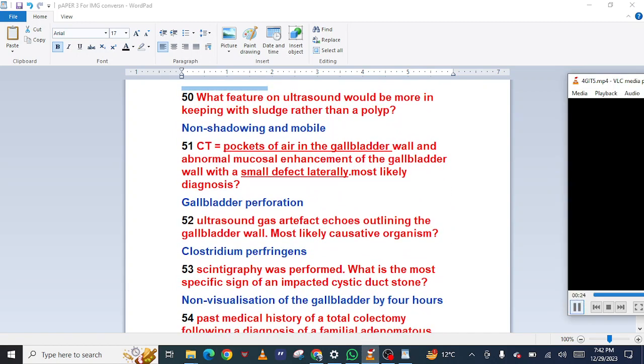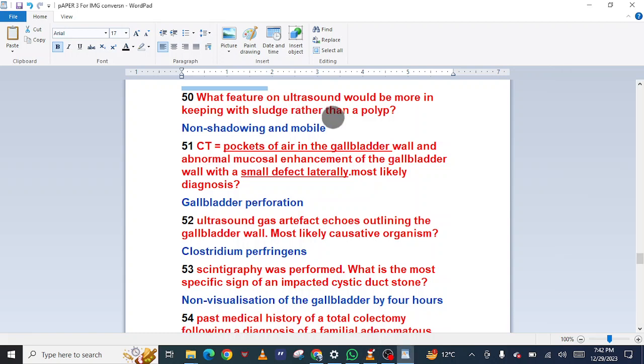What feature on ultrasound would be more in keeping with sludge rather than a polyp? Non-shadowing and mobile. 51 CT: pockets of air in the gallbladder wall and abnormal mucosal enhancement of the gallbladder wall with a small defect laterally. Most likely diagnosis? Gallbladder perforation.